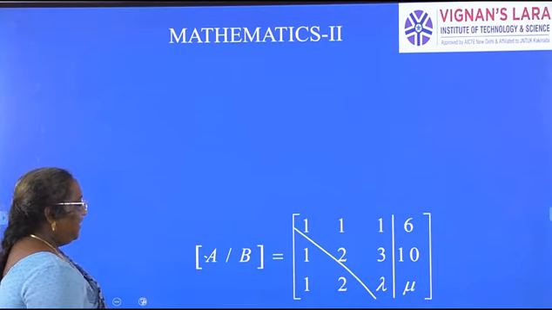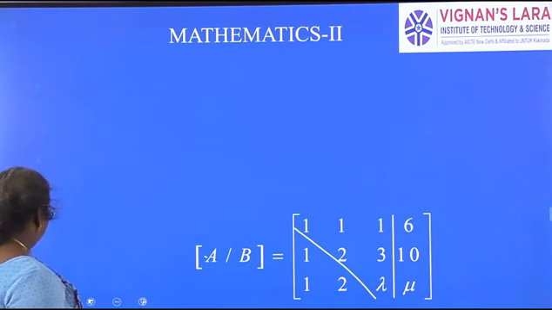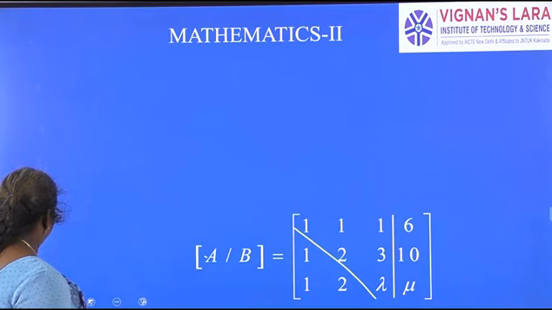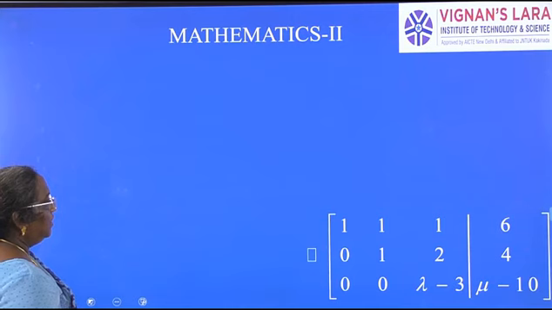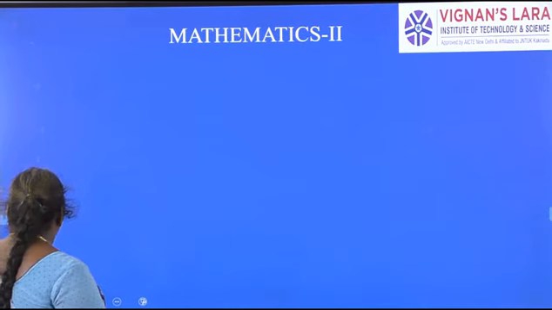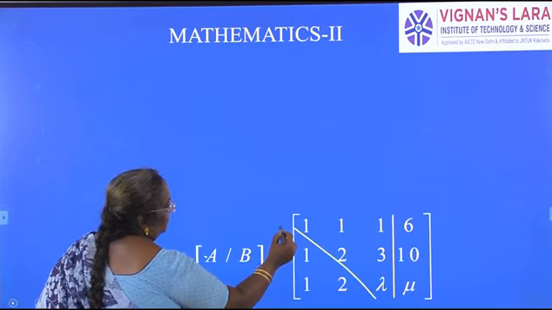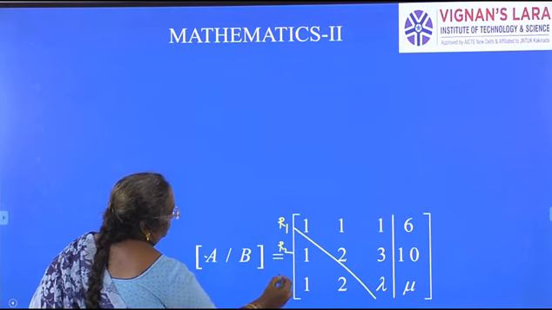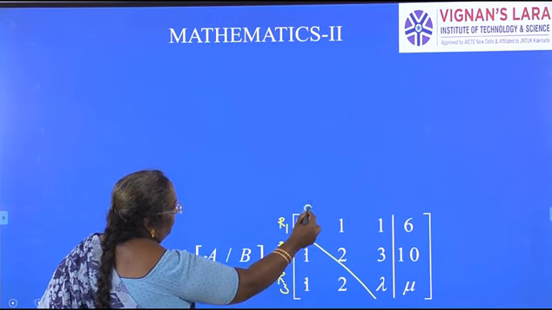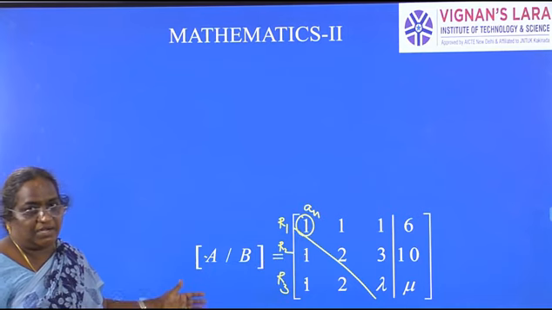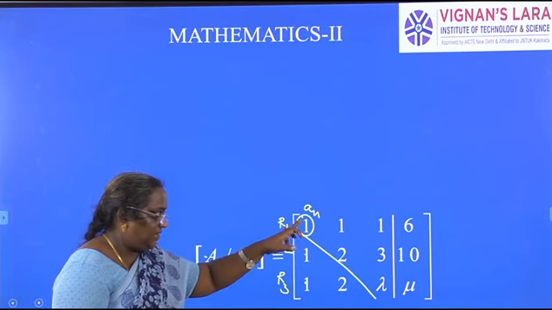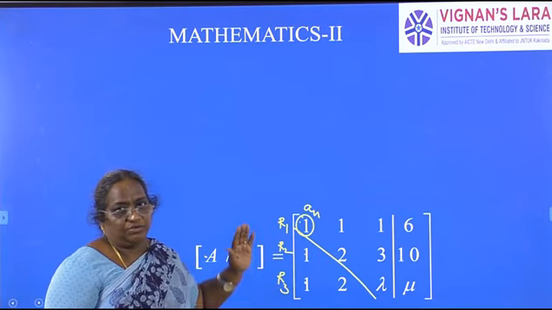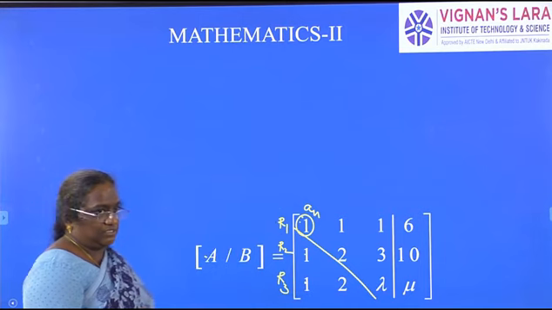So now you see how we reduce it. See, first element, this is row 1, this is row 2, this is row 3. These are to be made zeros using A11. We have to reduce the given augmented matrix to echelon form. Echelon form means we have to use A11, A22, A33 to reduce the elements under those to zeros.